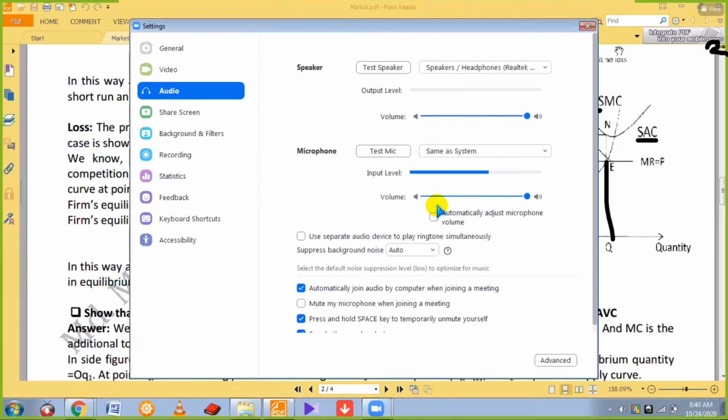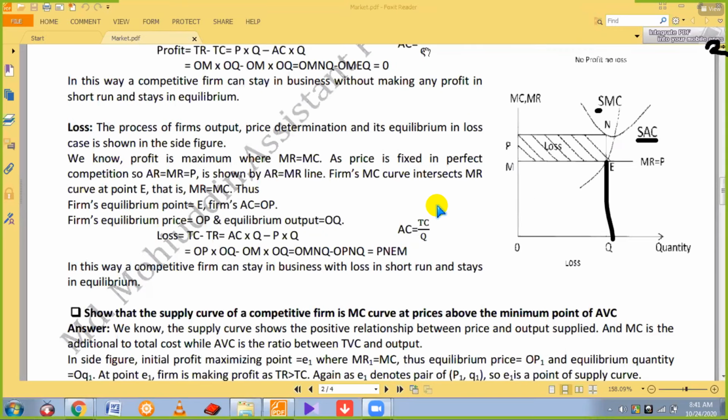So you have to respond, otherwise it will not be clear to me whether you are actually hearing or not. Okay. So today I am going to discuss. Look at the question. What is the question? Supply curve of a competitive firm. Now we are going to derive the supply curve.